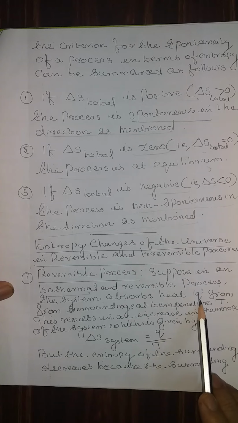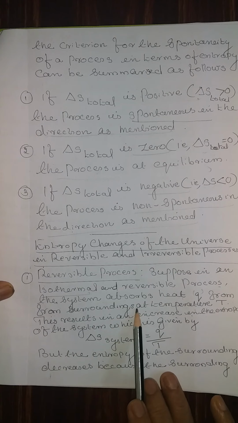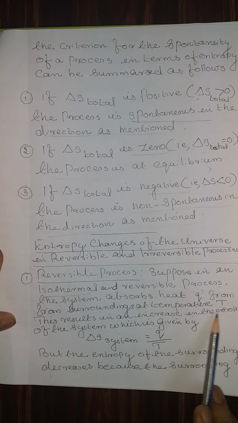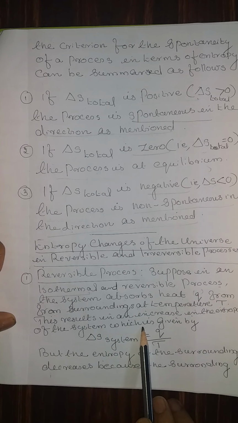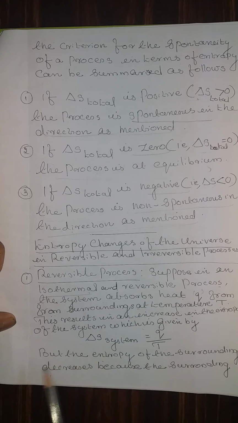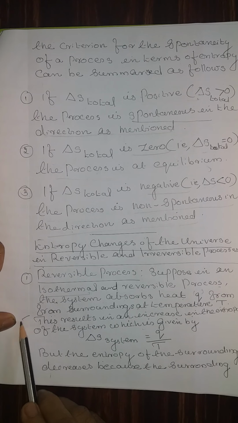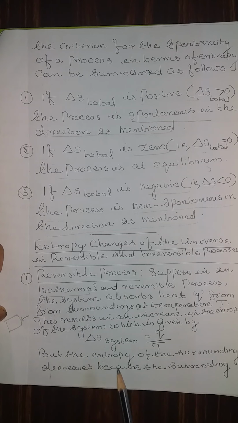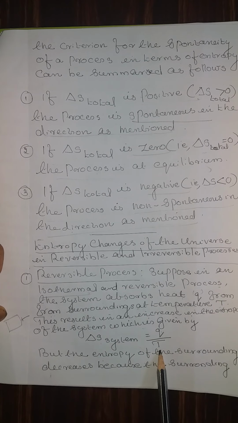by small letter q, from the surroundings at a temperature T. This results in an increase in the entropy of the system. That means the system is getting heat from the surroundings, therefore the system's entropy is increased. Delta S of the system is equal to q by T.